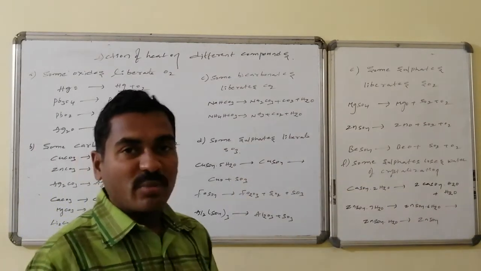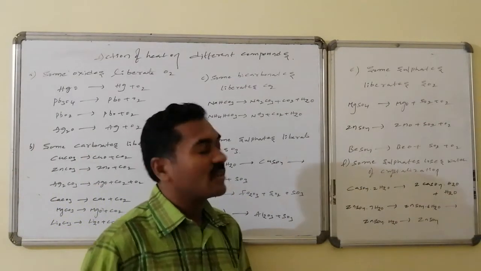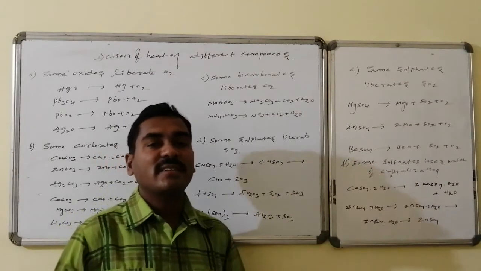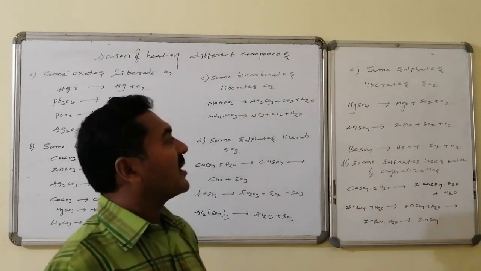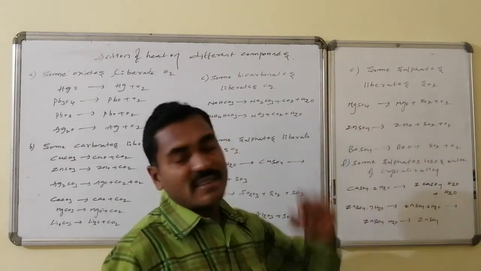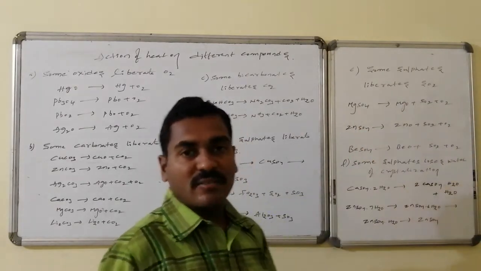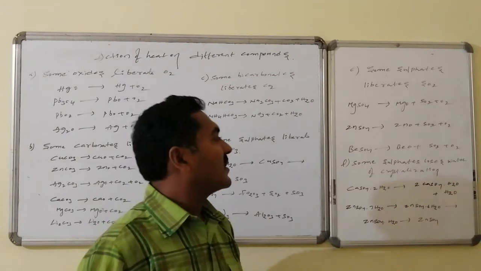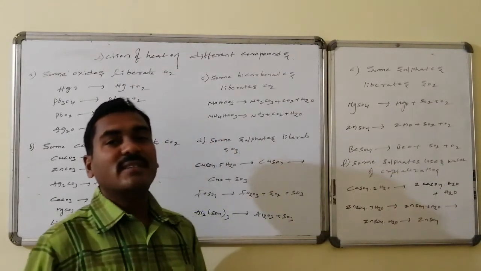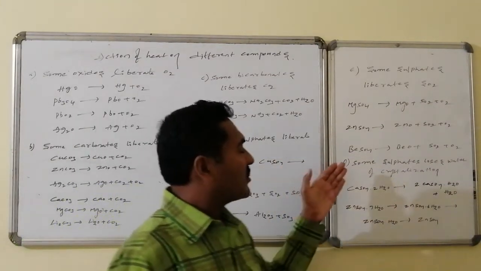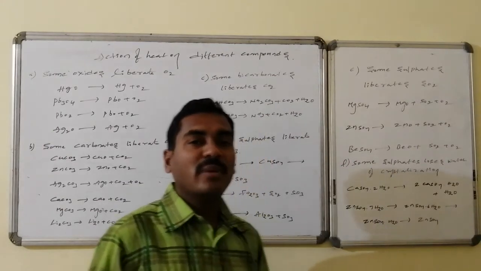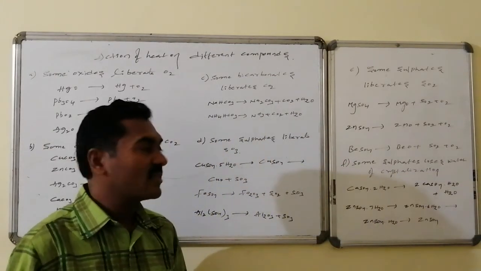Certain sulfates liberate sulfur dioxide also. Magnesium sulfate is converted to magnesium oxide, sulfur dioxide followed by oxygen, because magnesium remains the same, sulfur dioxide formation is reduction, oxygen formation is oxidation. Zinc sulfate is converted to zinc oxide, sulfur dioxide plus oxygen. Beryllium sulfate is converted to beryllium oxide, sulfur dioxide plus oxygen.